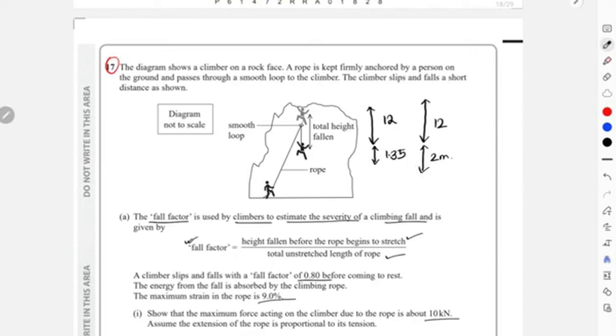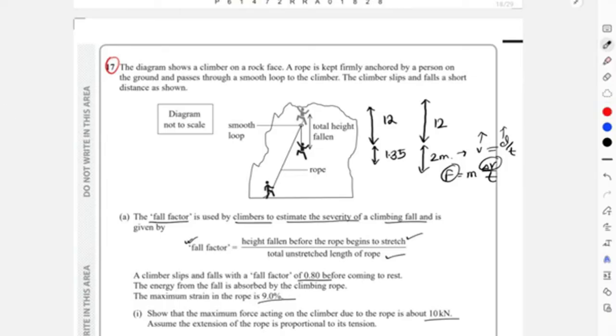For a longer distance, velocity will be higher, right? Because if you remember, V equals D by T. If your D increases, V would also increase. And for a higher velocity, F equals M change in V over T. I'm not using exact acceleration. If your velocity increases, force will also increase. That means a larger force will now be exerted onto the climber.